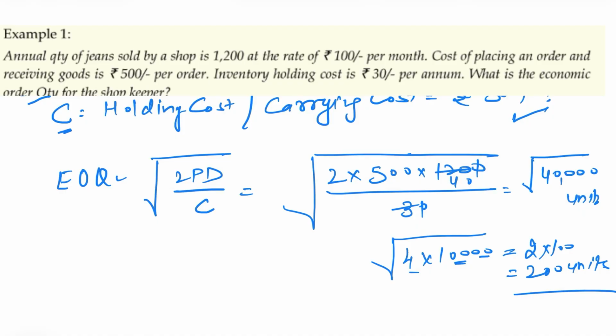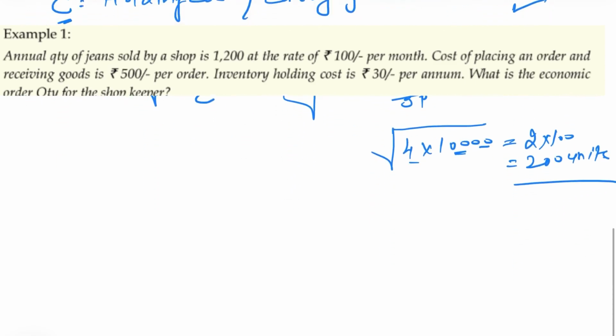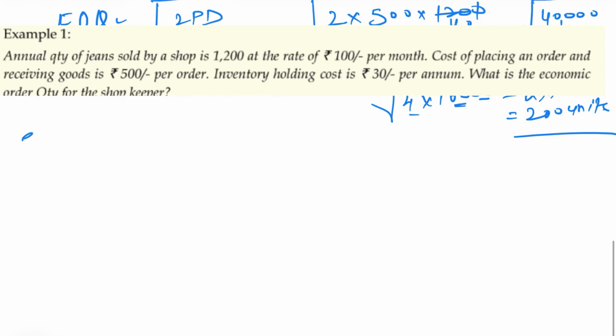If you have forgotten how to calculate roots, then just revise it once. You have to give the full answer there. Calculating your answer out of the root is compulsory, otherwise your marks will be deducted. You cannot tell your manager, go and order root 40,000 units. No. You have to give the exact value. Now let's solve another example given in your book. Example 2.